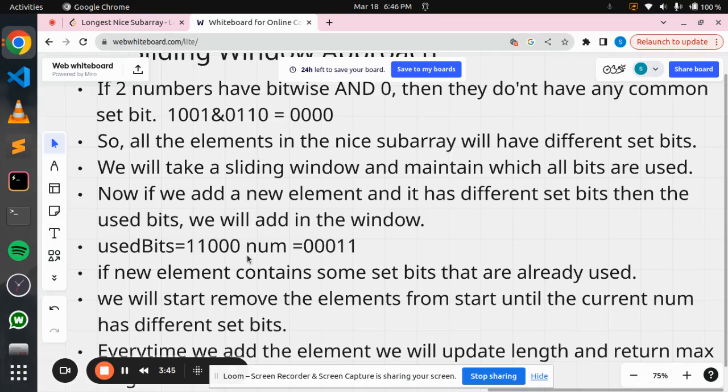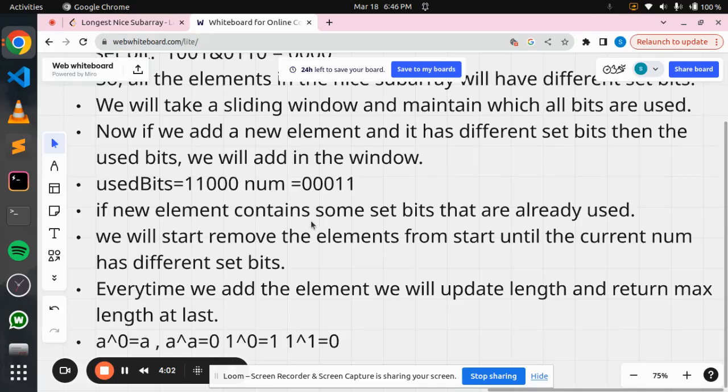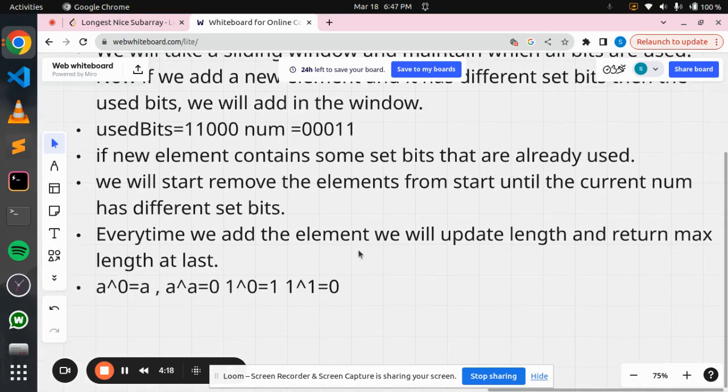But programmatically how will we know that we can add this number? We'll just do used bits AND the new element. If their bitwise AND is equal to 0, then we can be sure that we can add that number. Now if the new element contains some set bits that are already used, then we'll start removing elements from the start of the window until the new number which we are trying to add has different set bits. Every time we add an element, we'll update the length also accordingly, and at last we'll return the maximum length.